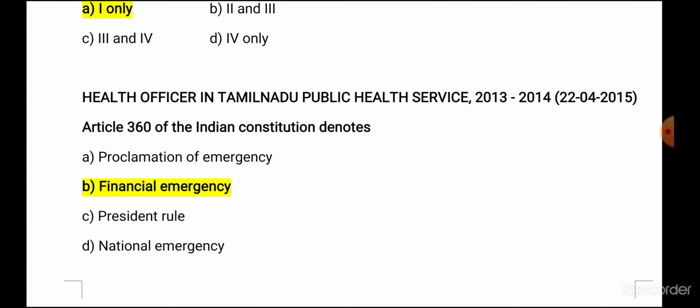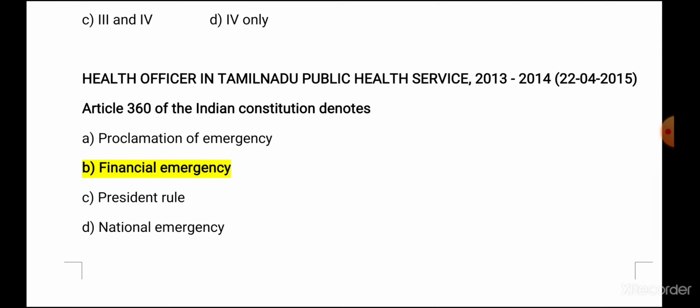Next, 2015 Health Officer in Tamil Nadu Public Health Service. The question asked is, Article 360 of the Indian Constitution denotes. While discussing the emergency provisions under Part 18, we discussed three articles: Article 352, Article 356, Article 360. I said Article 352 is related to national emergency, 356 is related to state emergency or President's rule, and Article 360 is related to financial emergency.